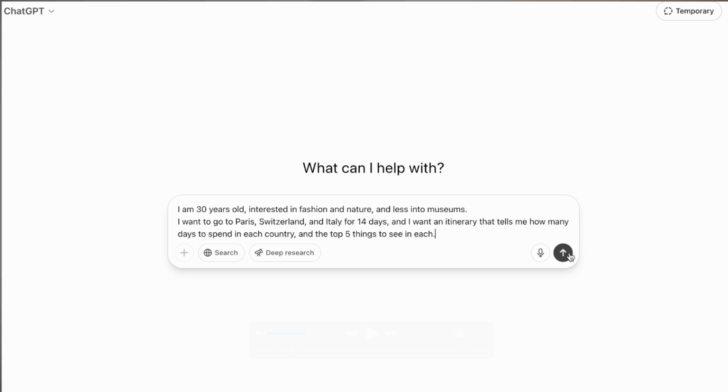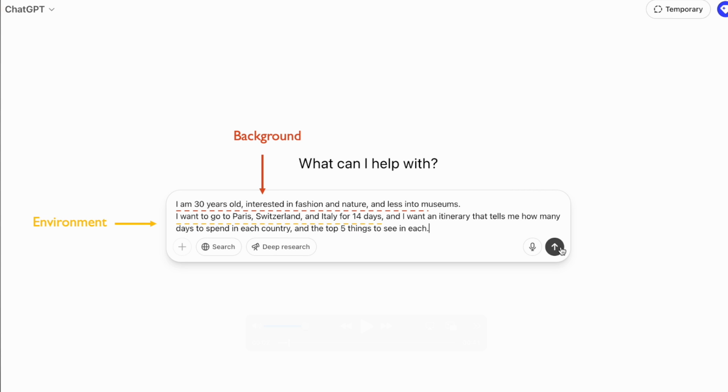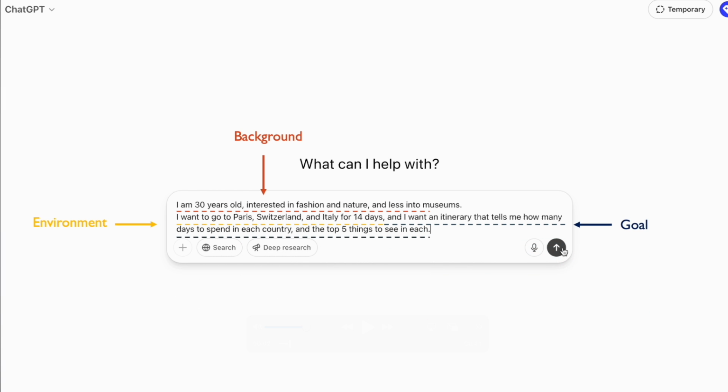Let's go back to the question that I originally asked ChatGPT. I'm 30 years old, interested in fashion and nature, and less into museums. So this is the background that I'm giving to ChatGPT. Then I move to the environment. I want to go to Paris, Switzerland, and Italy for 14 days. This is the environment that I want to go to. And lastly, this is my goal: I want an itinerary that tells me how many days to spend in each country.